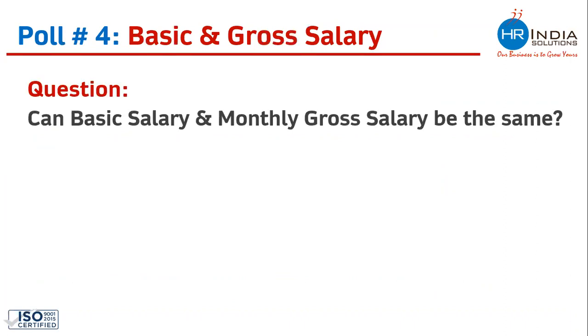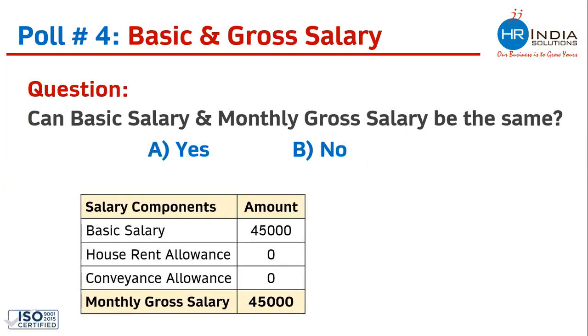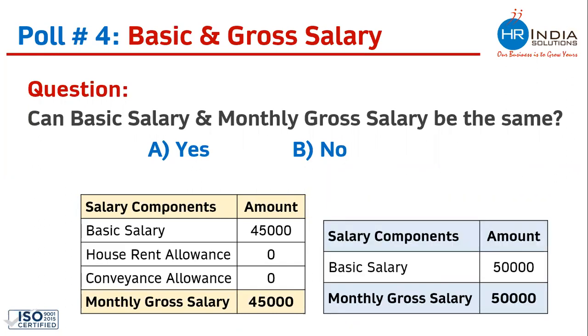So there is a poll again. I will be sharing the poll on screen. Let's understand the question. Can basic salary and monthly gross salary be the same? I am sharing two breakups. This is one breakup. One company is giving an offer like this, where the company is mentioning basic salary as 45,000, house rent allowance is zero, convenience allowance is zero, and the total monthly salary is 45,000. Another company is giving an offer like this, where there is only one component, basic salary, and there is nothing else, and the total monthly gross salary is 50,000. So the poll is, can basic salary and gross salary be the same? The poll is live. Everyone, kindly share your responses.